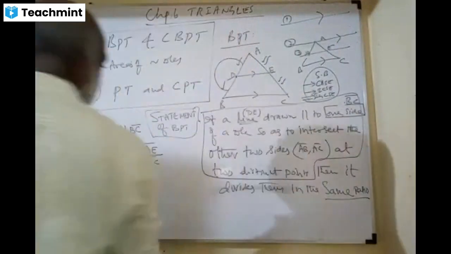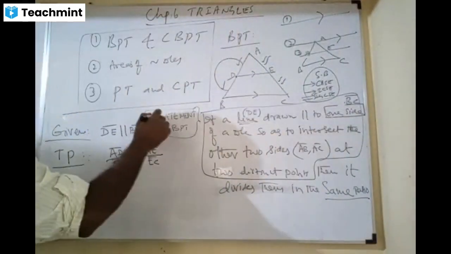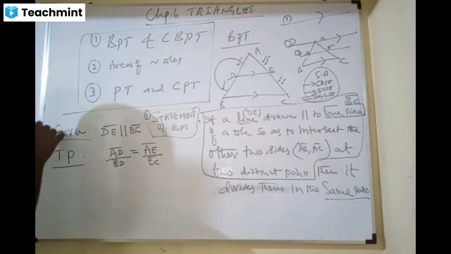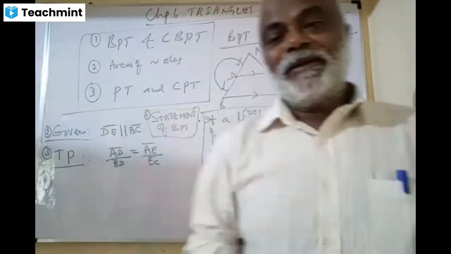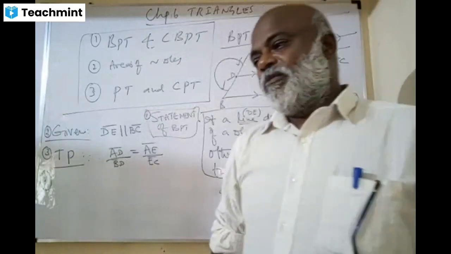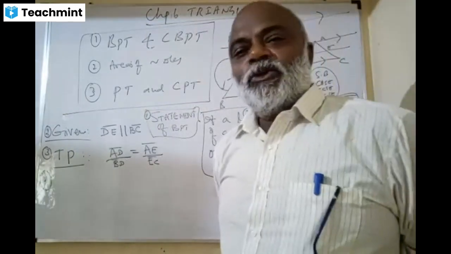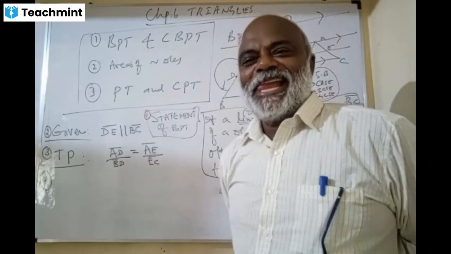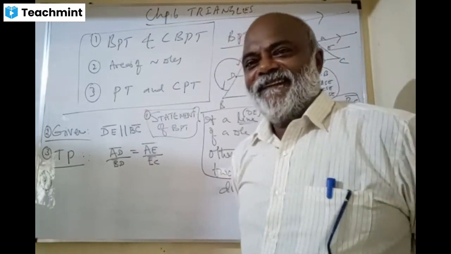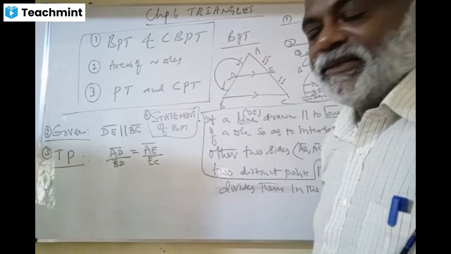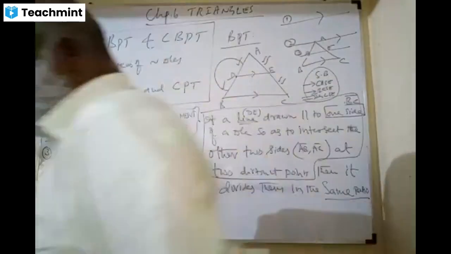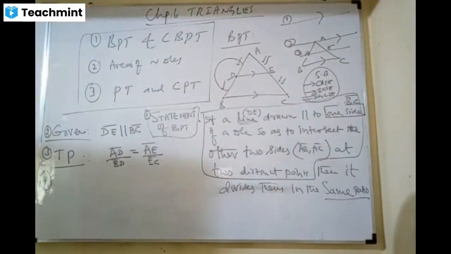This is a statement. That's number one. Number two is given. Number three is to prove. What is number 4, dears? Proof part, sir. Think a little, please.